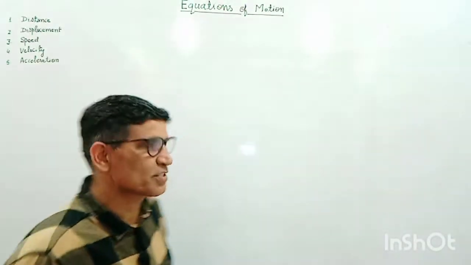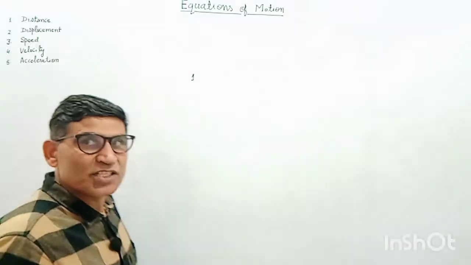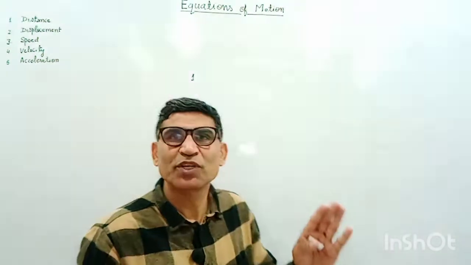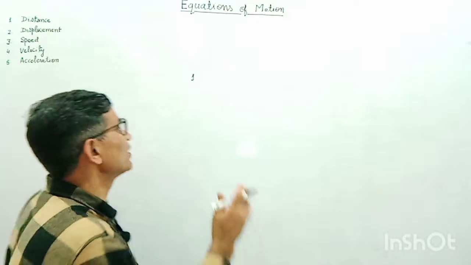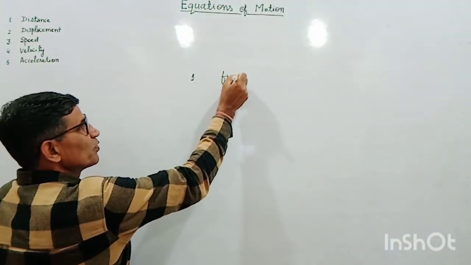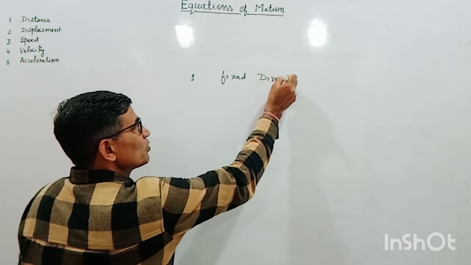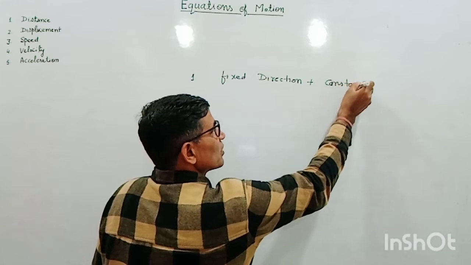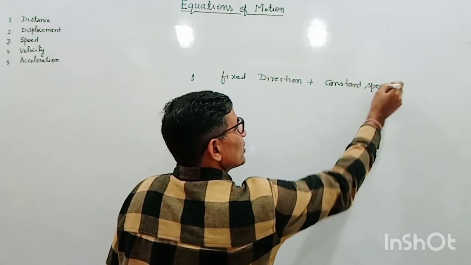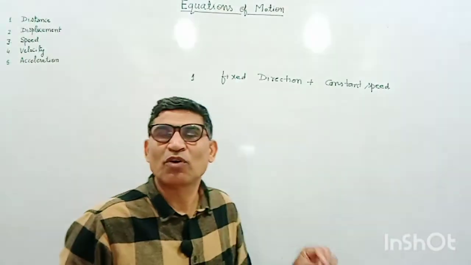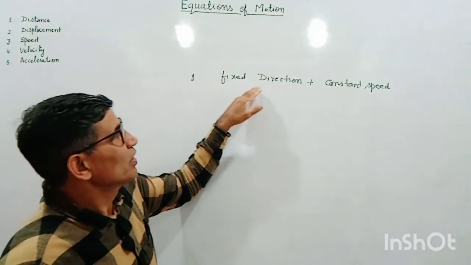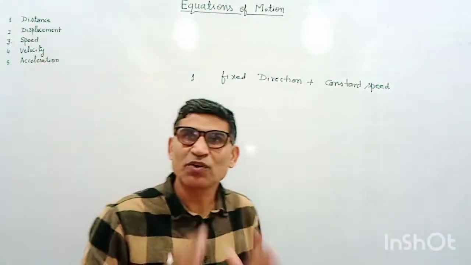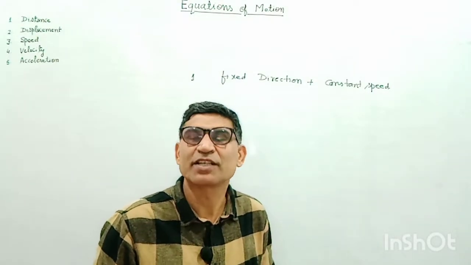The first situation is when there is no change in the direction of motion and no change in the speed. Means the body is moving in a fixed direction with a constant speed. First situation: direction of motion is fixed plus speed is constant. This is the simplest kind of motion, in which speed is constant and direction is fixed. Then there will be no difference between average speed and instantaneous speed.